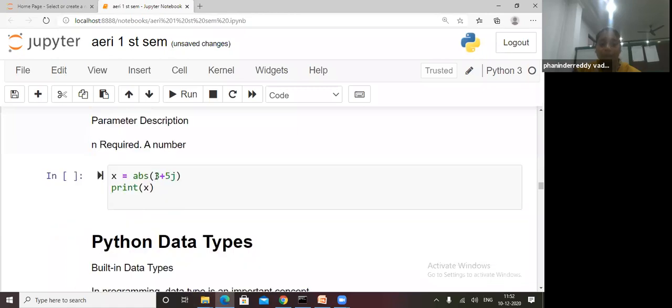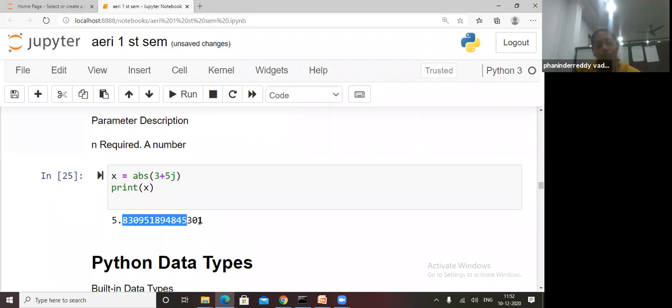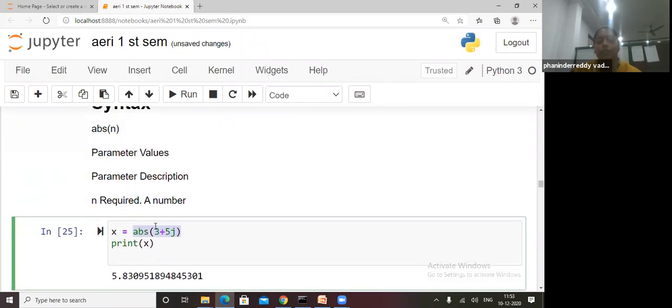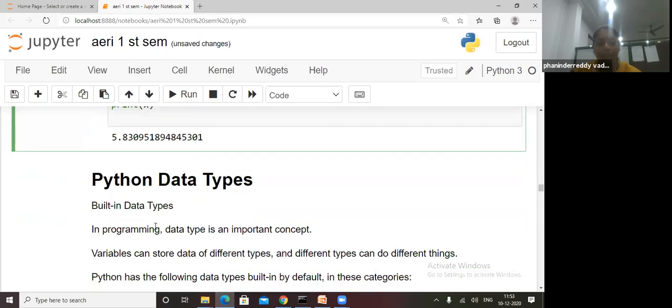Now this is a complex number, the absolute value of a complex number. How will we get the absolute value of a complex number? This 5j is converted into 5.3.5j, and if we calculate it manually, it will take much time. But when we calculate the absolute value of a complex number, it shows the correct output. Getting my point, students?